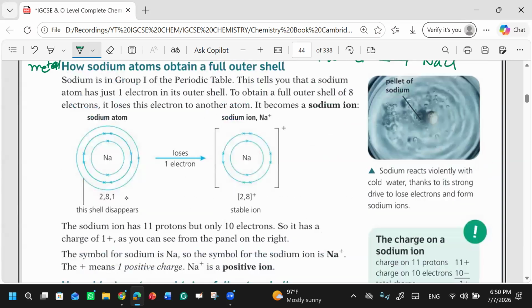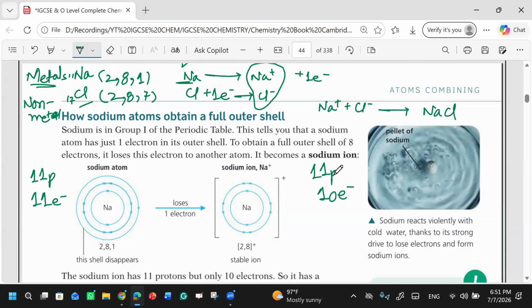Initially, if we talk about the sodium, it has 11 protons and 11 electrons, right? Then it lost one electron. Now electrons are 10. So you see, there is a difference. They are not equal. So they have mentioned unequal charges. An ion will always form when there is unequal charge.